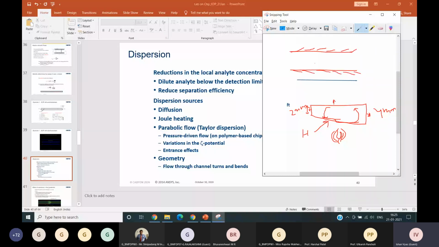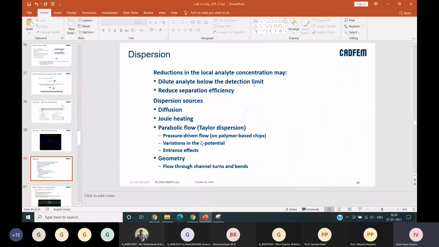So let's say these are the walls. I'm just marking the walls here. The assumption we make in CFD is that the wall velocity is zero, which is also coherent with what we observe in the physical world, right? So inherently, the fluid is going to form this kind of parabolic flow. That is what can also cause a little bit of dispersion.